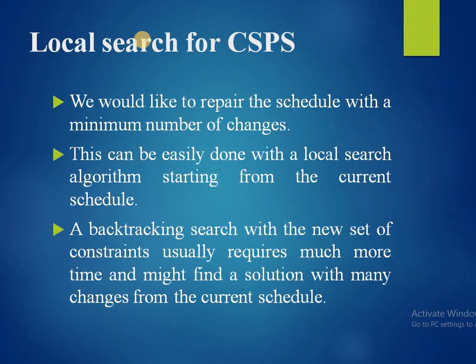We would like to repair the schedule with a minimum number of changes. This can be easily done with a local search algorithm starting from the current schedule. A backtracking search with a new set of constraints usually requires much more time and might find a solution with many changes from the current schedule.